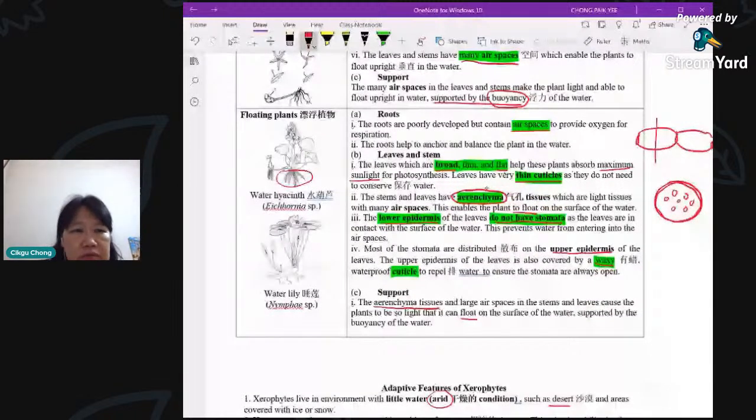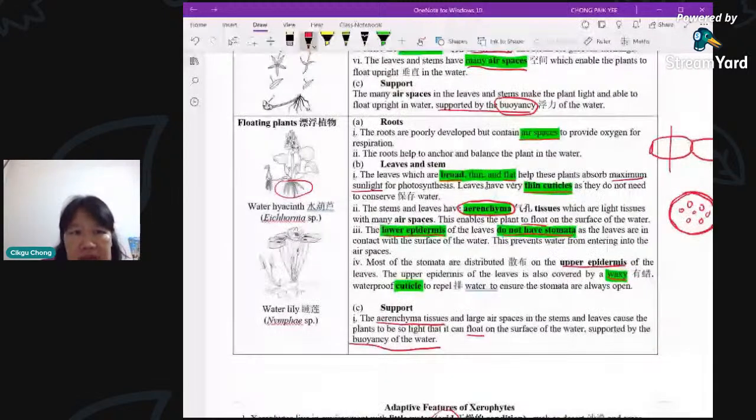Okay, examples here will be the water hyacinth, which is called the dayang bunting. Okay, you see the plant here, the stem is very bulbous, very fat like that. In scientific terms, it's called Eichhornia. Then water lily, this is Nymphaea. Okay, and another one is Nelumbium, which is the lotus. All right, so that is the hydrophytes.